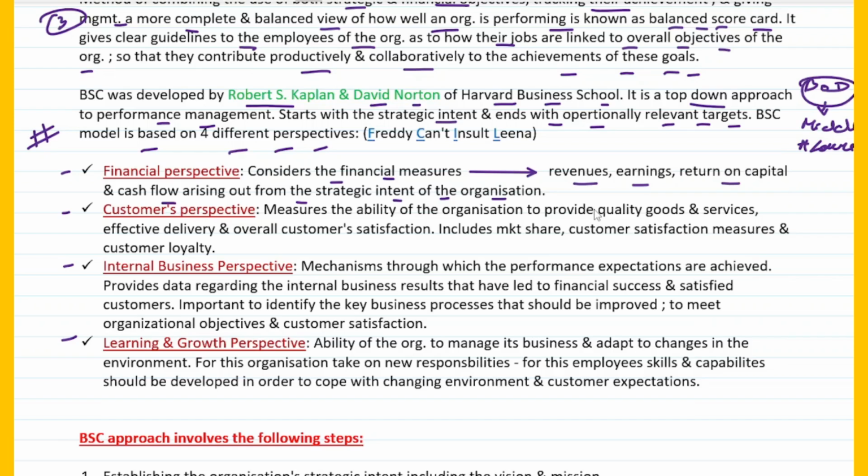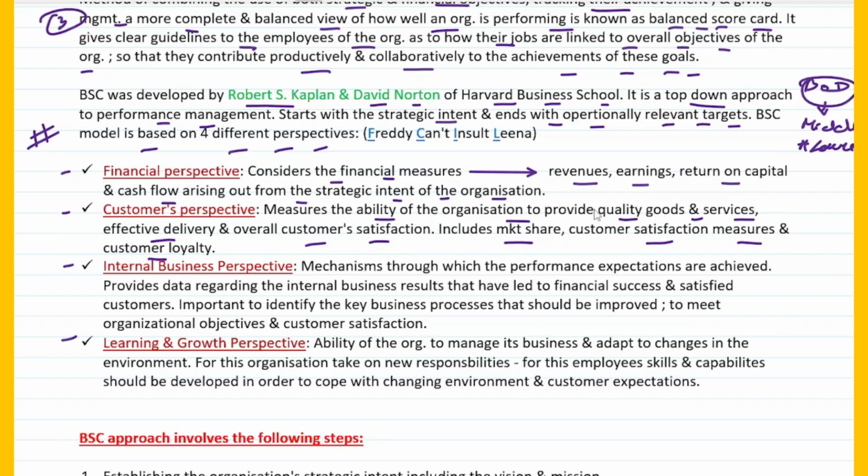Second one is what? Second one is the customer's perspective. Okay, what does it say? It says that it measures the ability of the organization to provide quality goods and services. So when it comes to customers, what is their idea of purchasing goods from your company? That they can get quality and they get good services. So basically it is the ability of the organization to provide quality goods and services, then effective delivery and overall customer satisfaction, right? What all does it include? Market share, customer satisfaction measures, and customer loyalty. So these are the things that you need to keep in mind with respect to the customer's perspective.